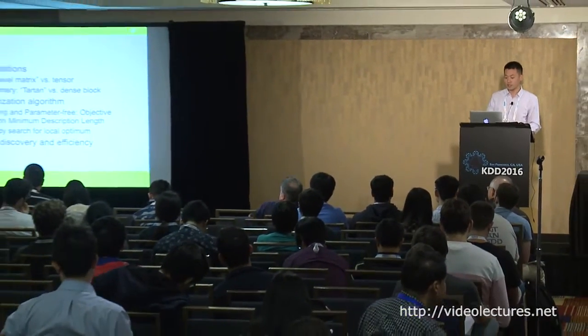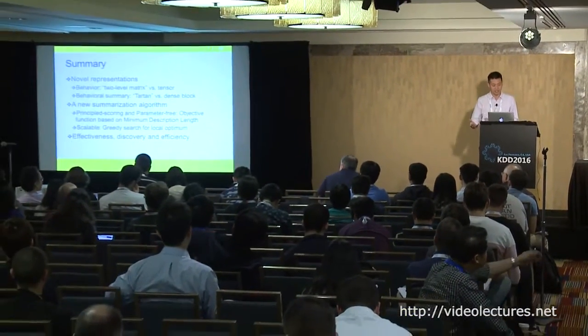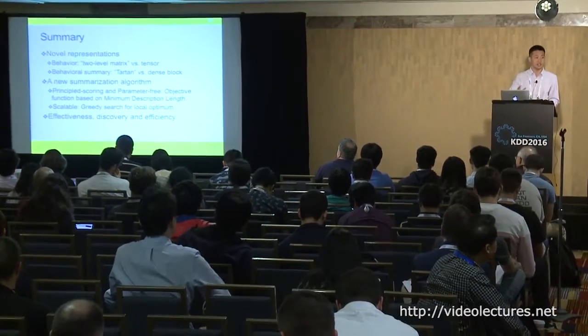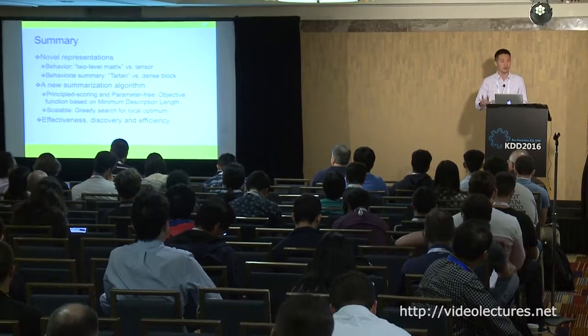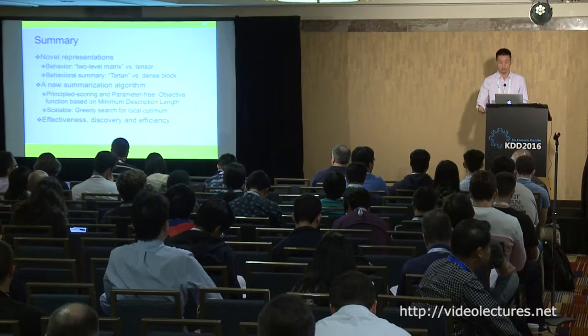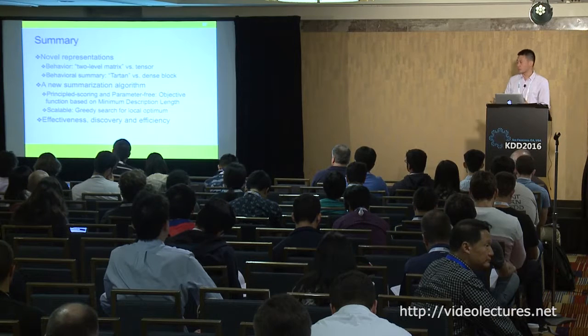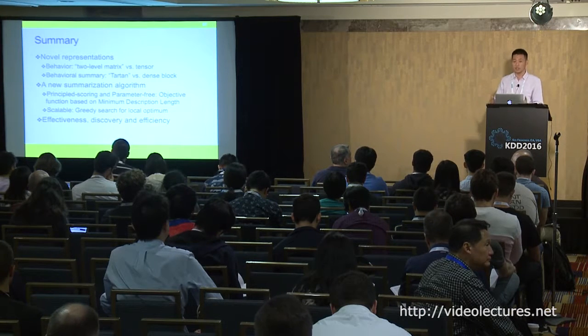It's called CatchTartan, which gives a principled scoring function based on the MDL principle. It's parameter free and scalable. It's linear in the data size to catch all the tartans and report them, as we saw in the visualization on the events of the tweets as well as the research trends in the DBLP data. And we do experiments to demonstrate the effectiveness, discovery, and efficiency.